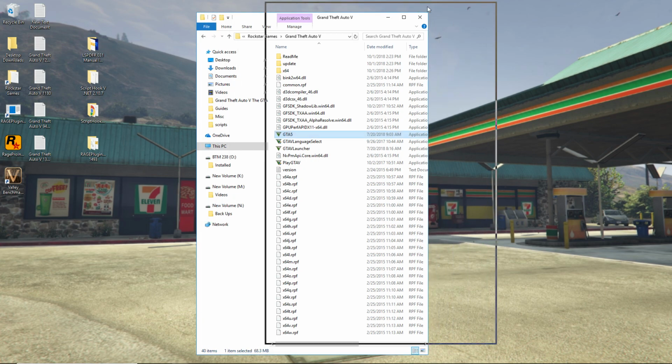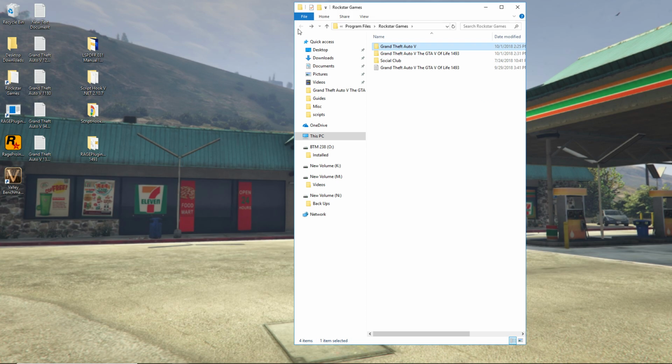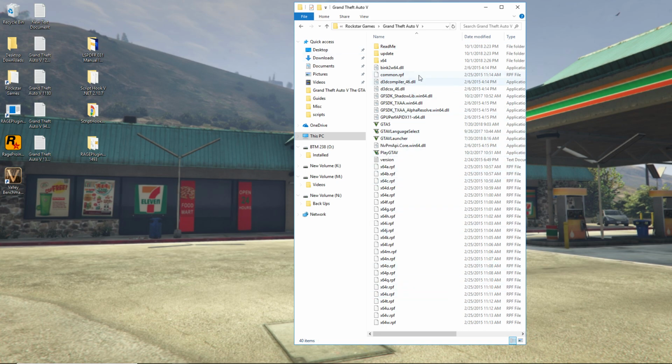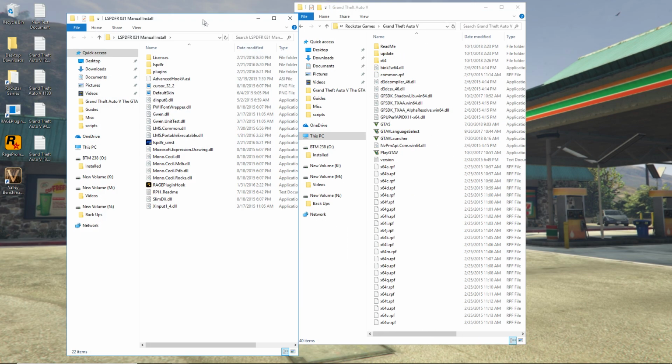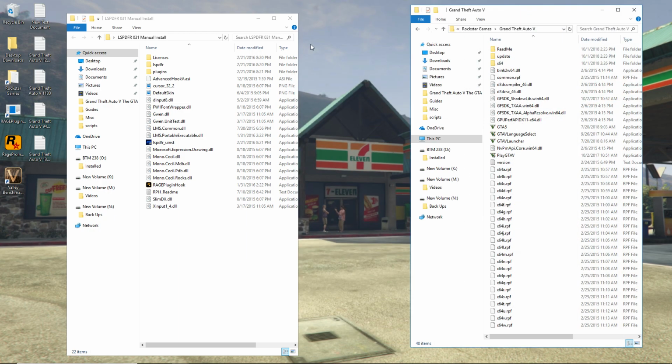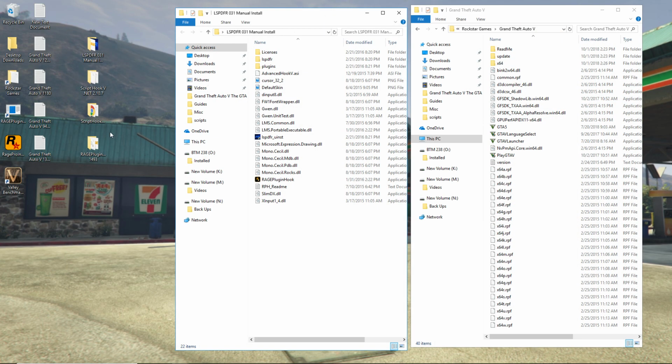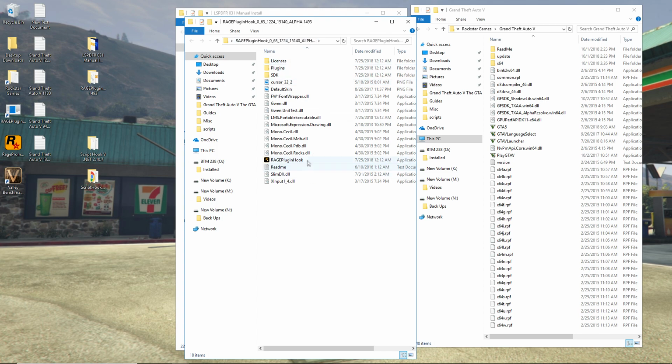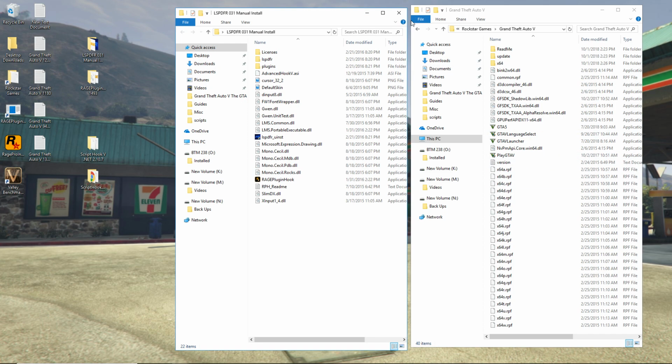So the next thing you want to do, of course, is go to your game folder, which will be located wherever you place it. I have it on my C drive, Grand Theft Auto 5, and these are the main game files here. First, you want to install LSPDFR, because when you go to install Rage plugin hook, it's actually going to have the same type of files, but a different version of the Rage plugin hook, which is suitable for that particular version of the game. Okay, so keep that in mind.